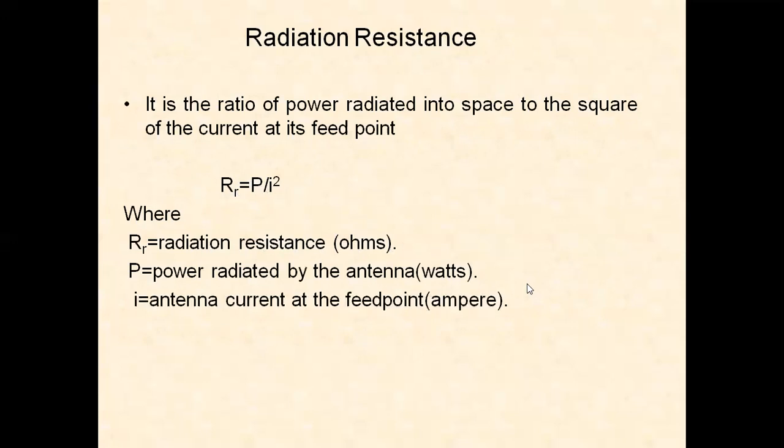I is the antenna current at the feed point, measured in amperes. This formula is used to calculate the radiation resistance, and the radiation resistance is used to calculate the antenna efficiency. Antenna efficiency is given by radiation resistance divided by radiation resistance plus loss resistance.